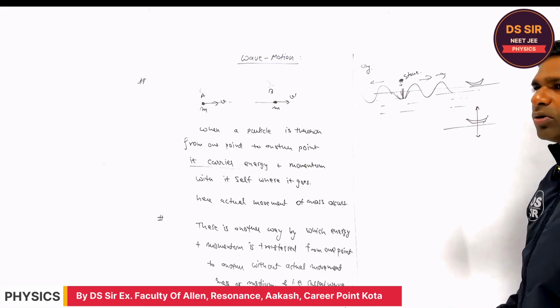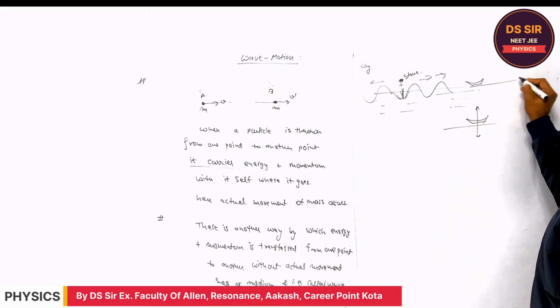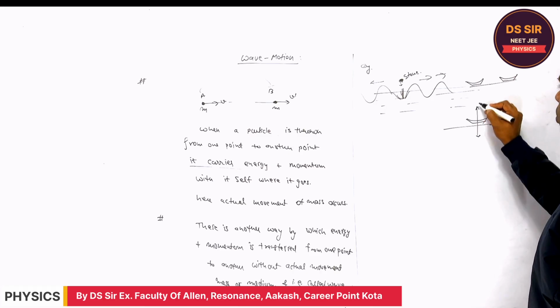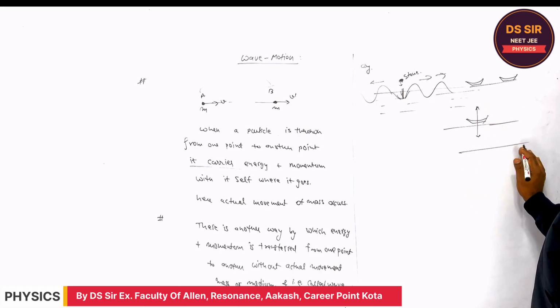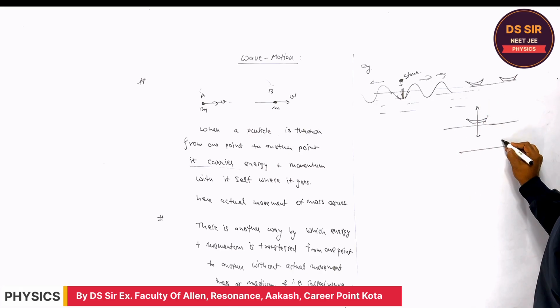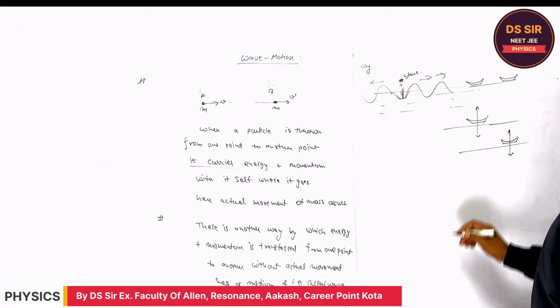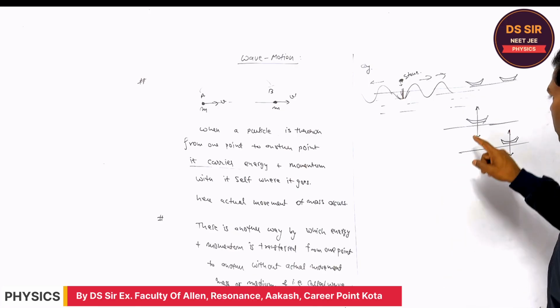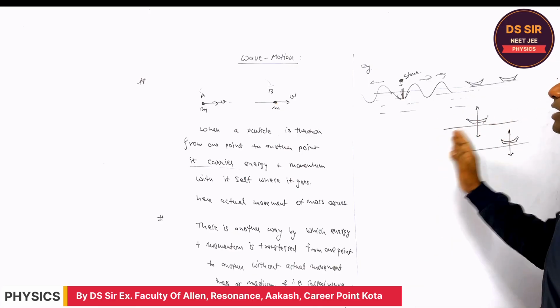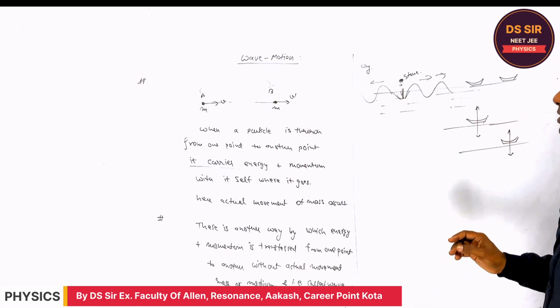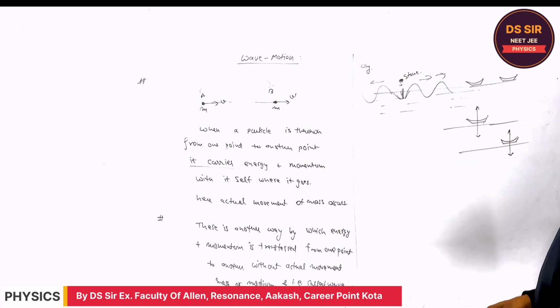If you take another boat after this, that boat also starts moving up and down, but this boat does not move left and right. Are you getting? This boat does not move left or right.